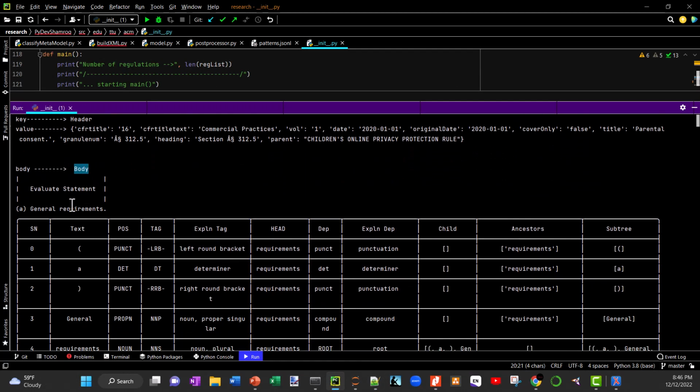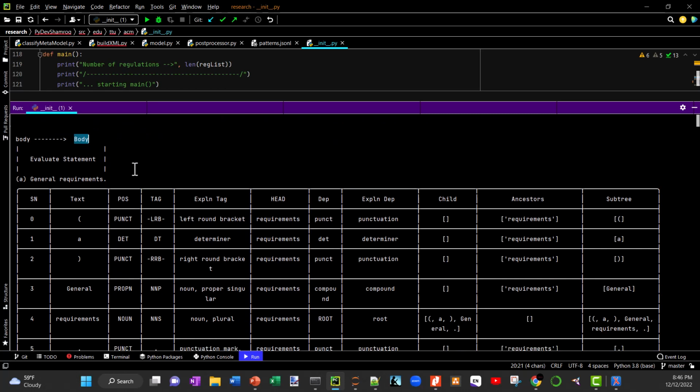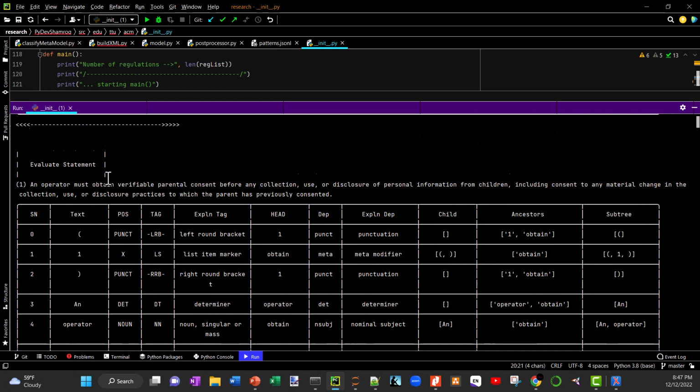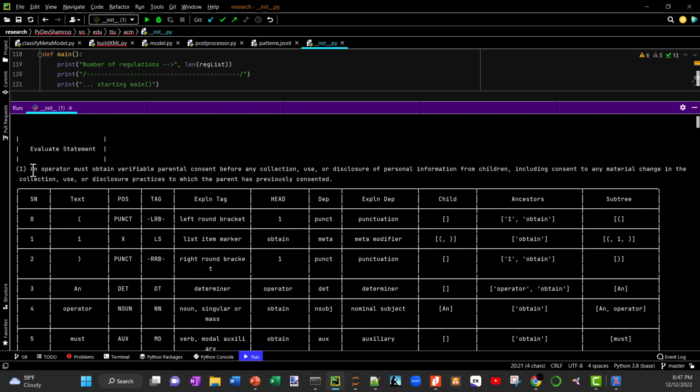So the first statement, general requirements, is not a constitutive or prescriptive statement. The software recognized that, but I went ahead and pulled out the parts of speech and what it looks like. You can see it pulls this information out, looks at the parts of speech, the tags, as well as the dependency parsing information, and then the children and ancestors in the subtree. But it recognizes this is not a provision, so let's move on to the next part. Then it evaluates this statement.